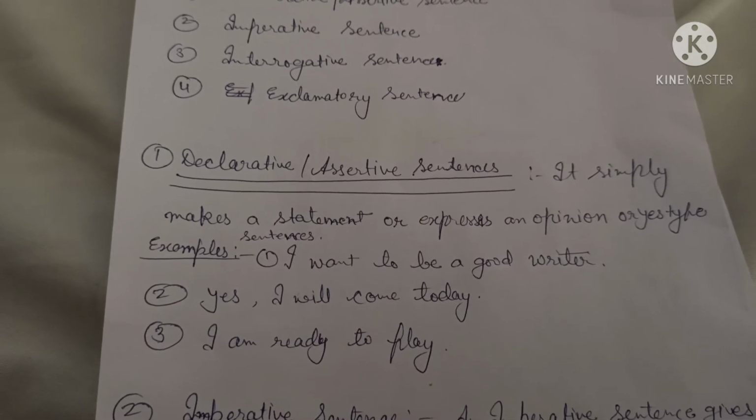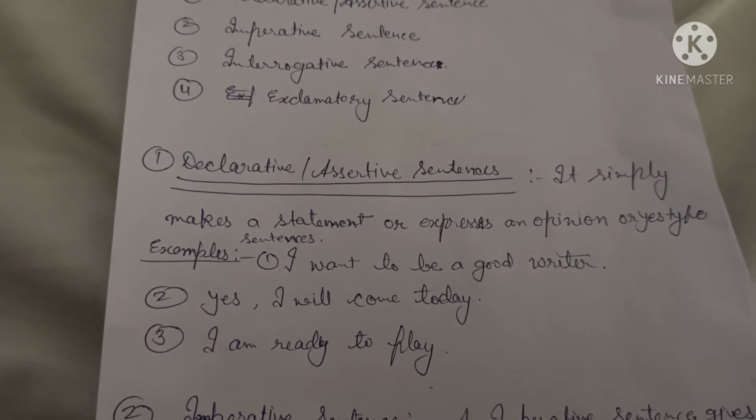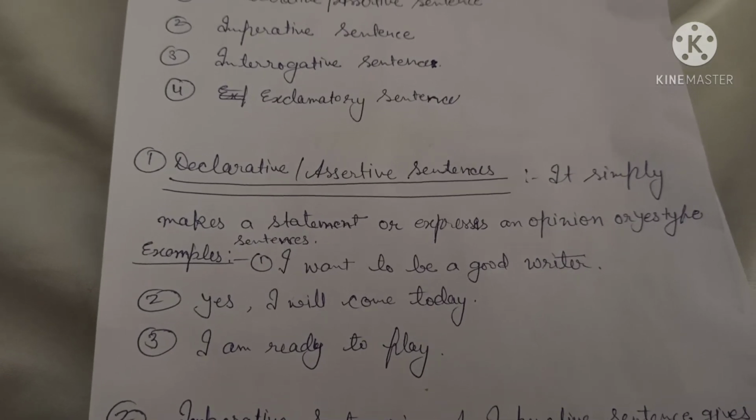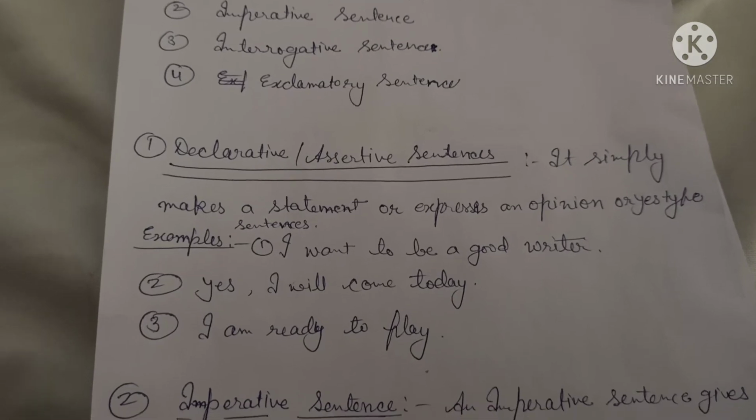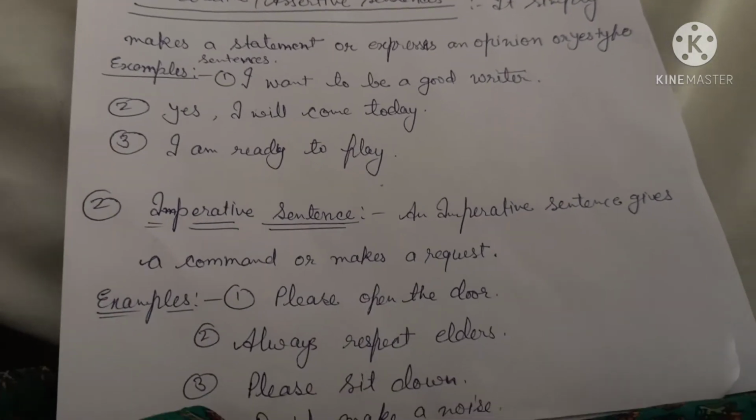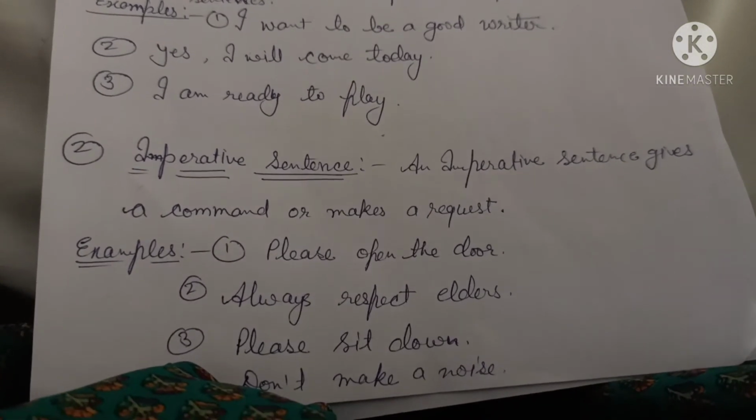And the third example is, I am ready to play. It's also my assertion, so it's an assertive or declarative sentence. So students, let's move to the next type of the sentence. The next type of the sentence is imperative sentence.